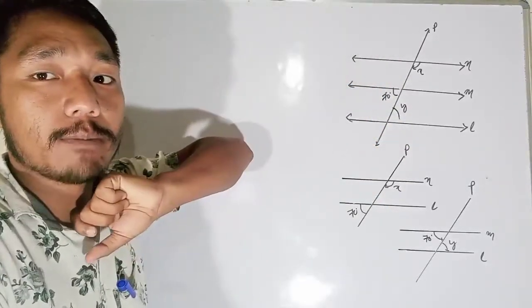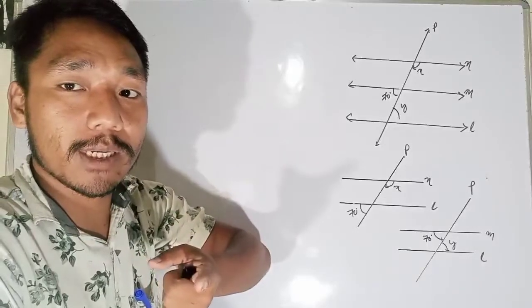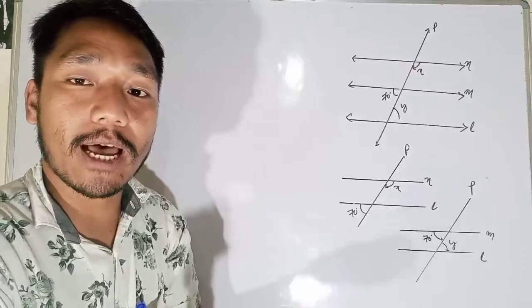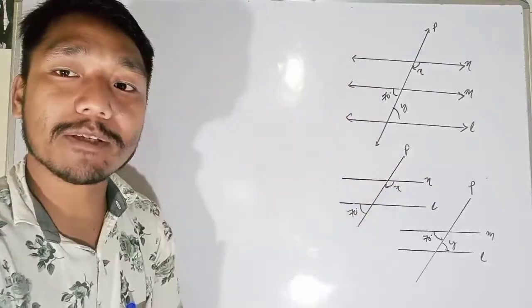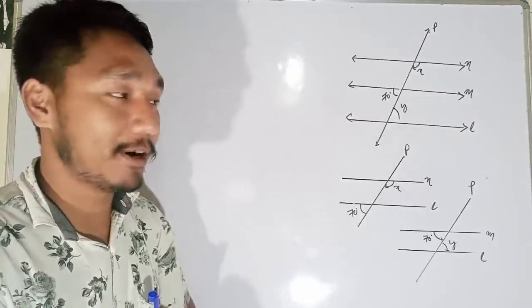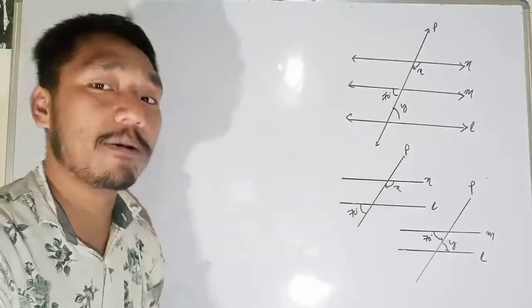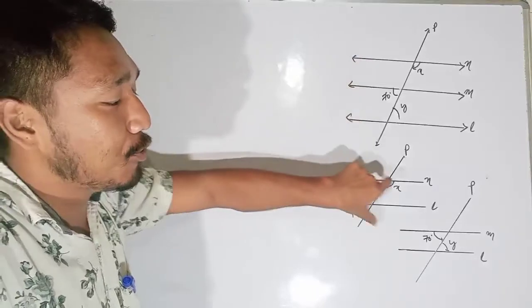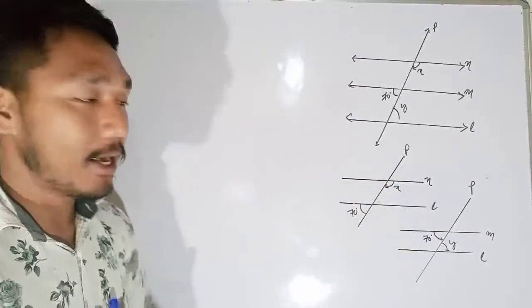Now if I give you the homework, you will say, Sir, you have taught me only 2 lines, and how come you give a 3-line question? That means you are just giving blame, right? That is why I have to solve these problems. So here you see, I have divided the figure into 2 different types.